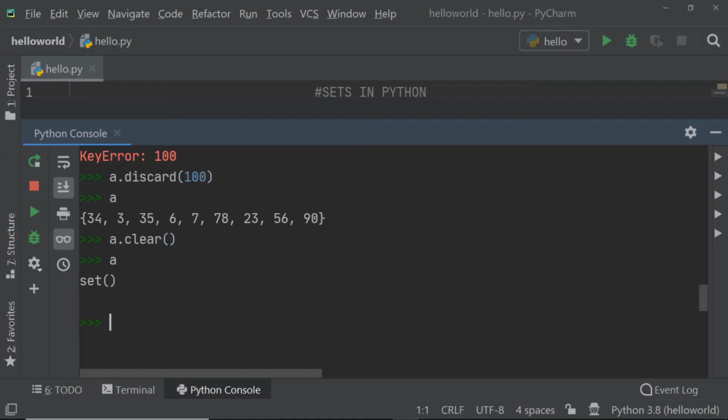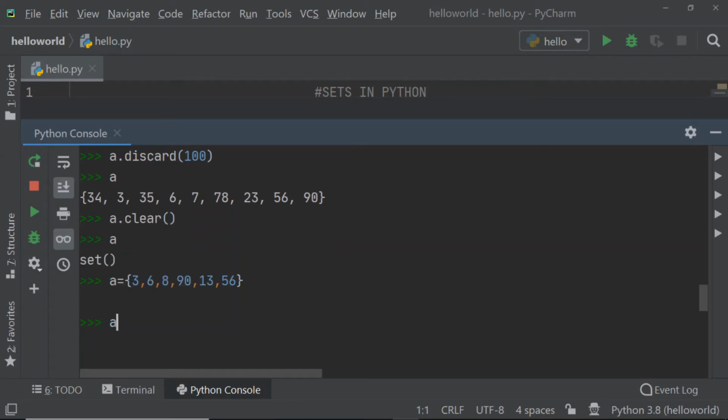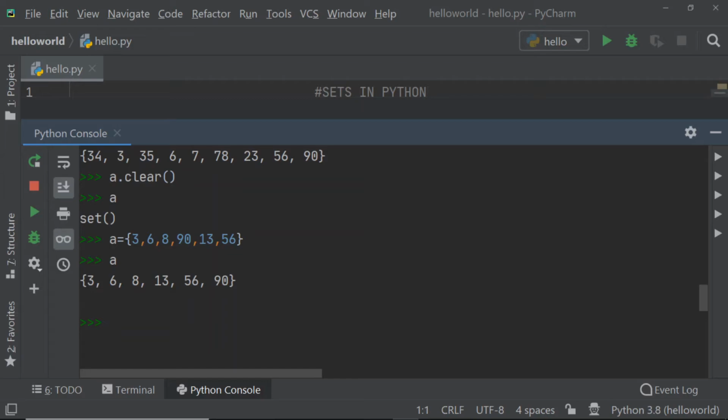Now I will add some numbers in it to show the rest of the methods that I am going to try. So again I am adding some random numbers. Okay, so I have created a set here. This is fine. So it is displaying the set in a sorted order. That's nice. So now what I will do, I will try to pop an element from my set. So pop is nothing but the element that we have added, that will be removed.